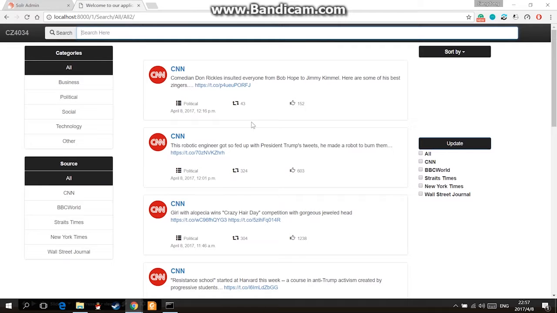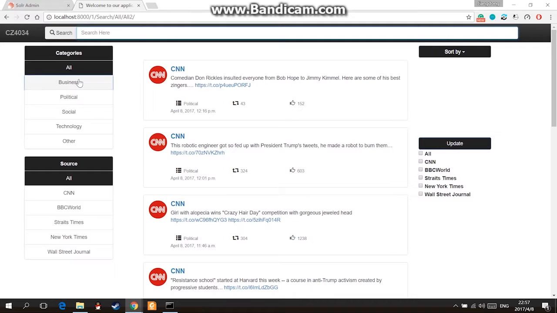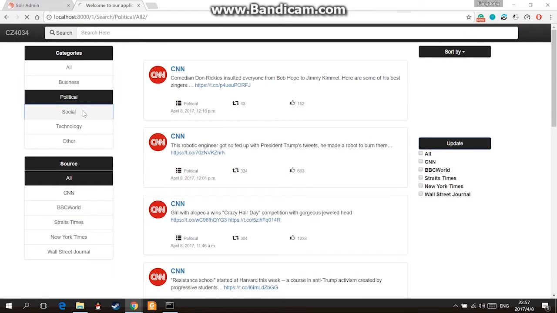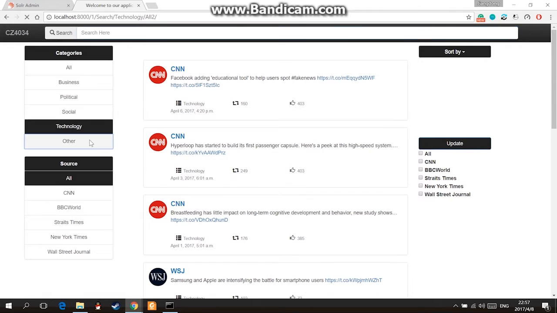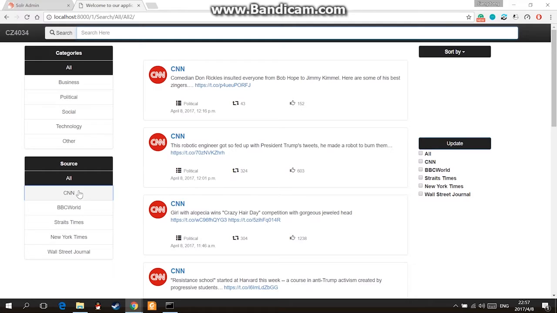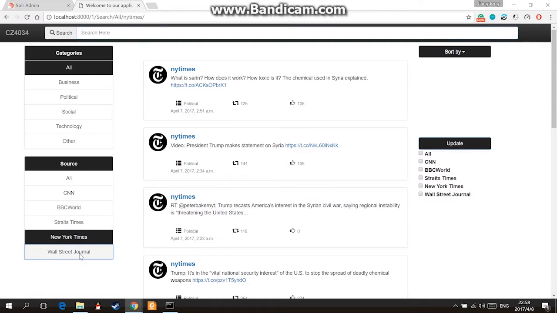This is our web application. In the middle, we can see a lot of tweets retrieved. On the left side, users select different categories of news, such as business, political, social, technology, and other news. Besides that, the user can also read news from different news channels such as CNN, BBC World, Straits Times, New York Times, and Wall Street Journal.